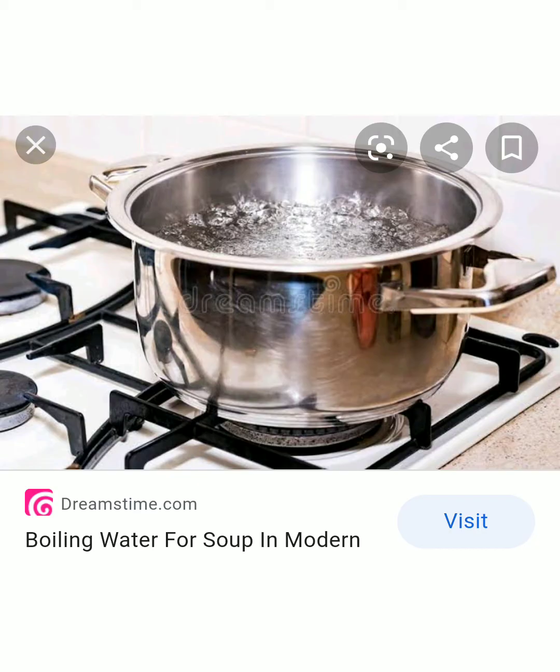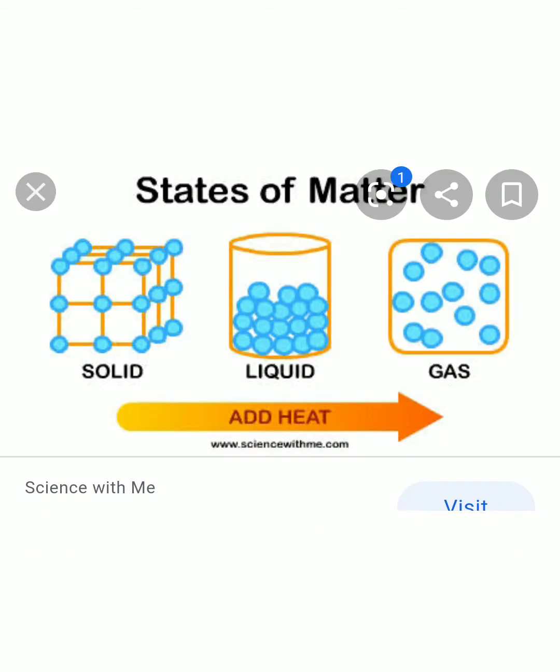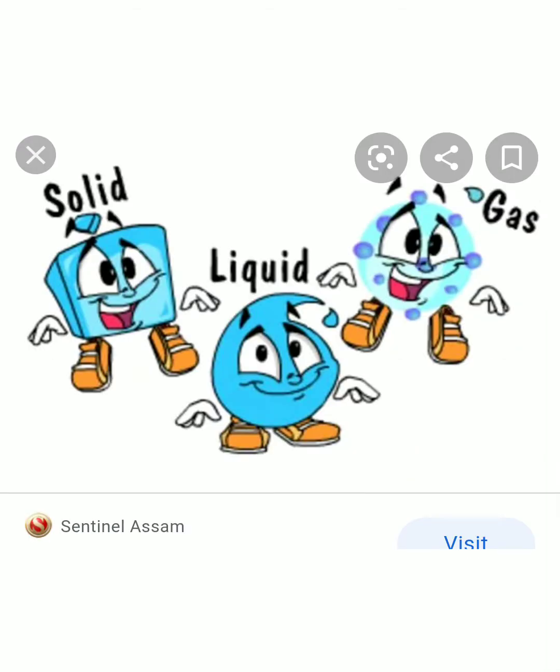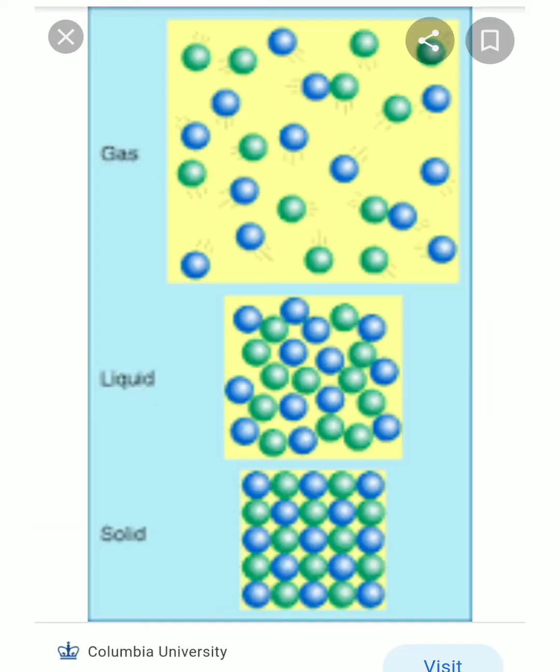Okay. We have studied states of matter in previous classes. Do you know the states of matter? Which are the three states of matter you have studied? Yes, it is solid, liquid, and gas.